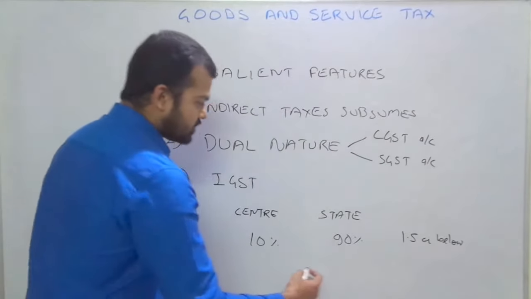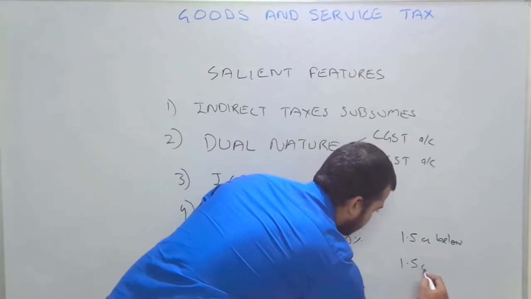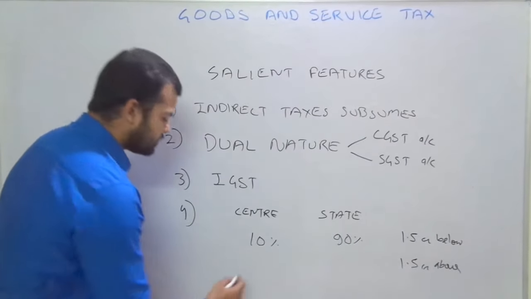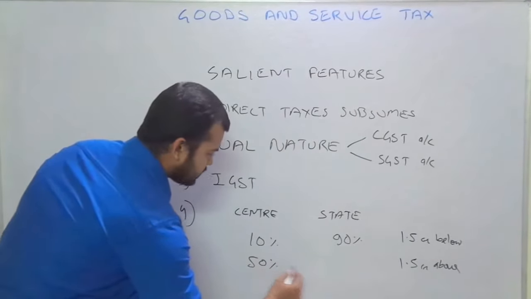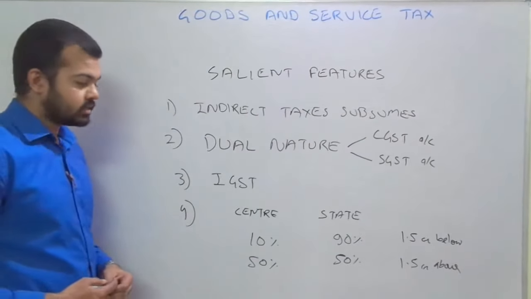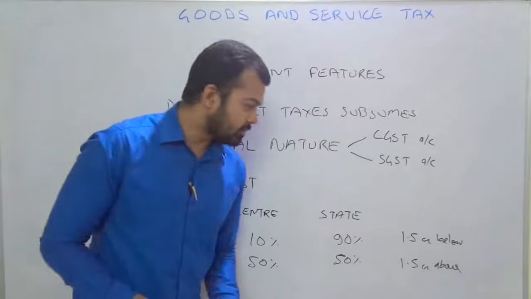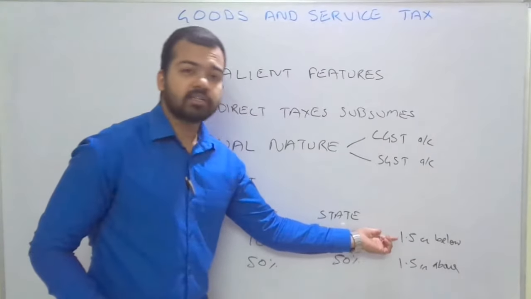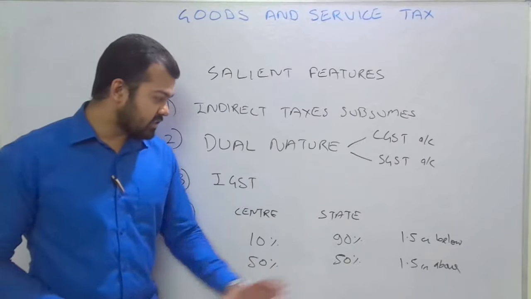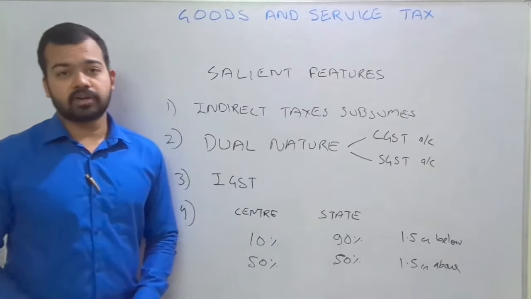In the second situation, over and above 1.5 crore, center and state will share 50-50%. That's the most important thing. Most assessees come under the 1.5 crore category, so the state government gets most of the revenue.